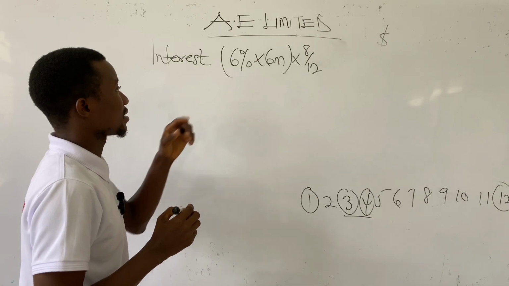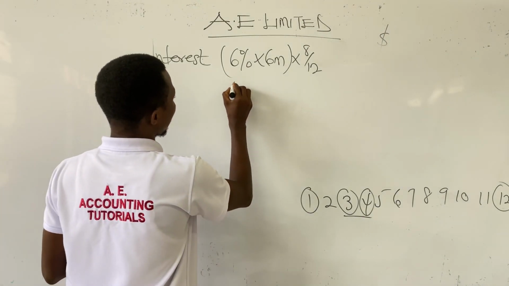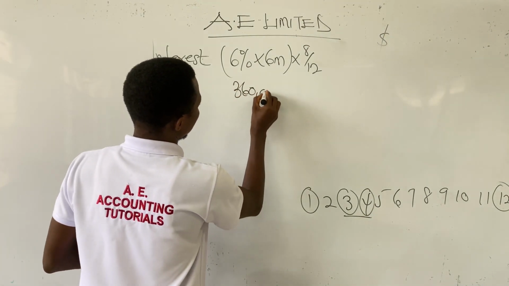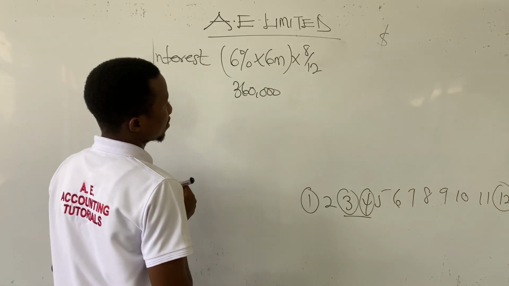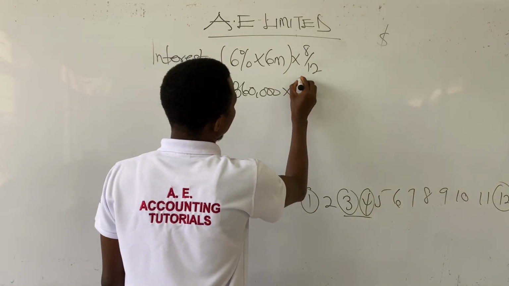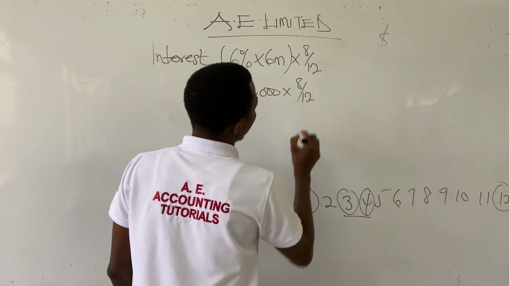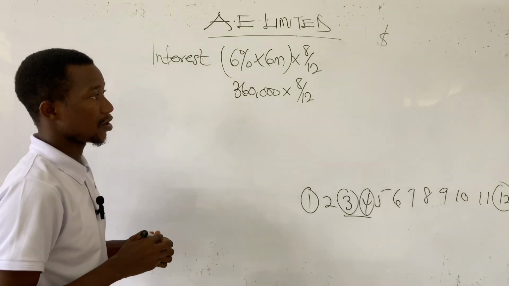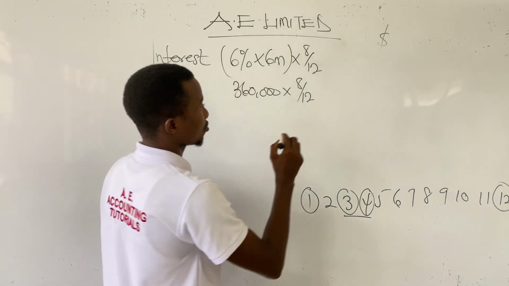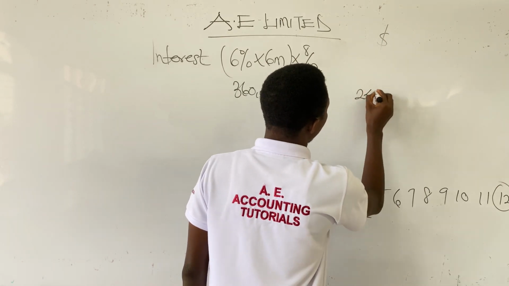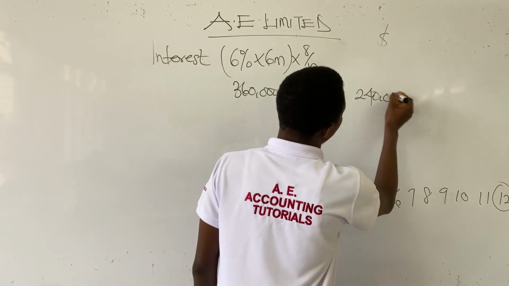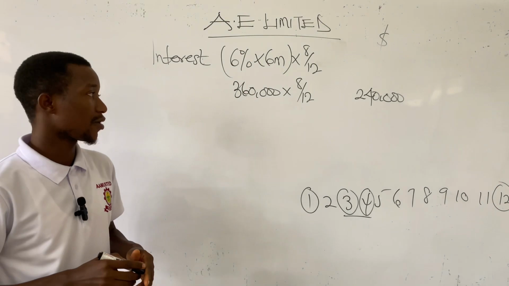So when we multiply the 6% by the 6 million, we will get $360,000. Is that okay? We multiply it by the 8 months out of the entire 12 months. Is that okay? And this will give us an amount of $240,000. Is that okay?